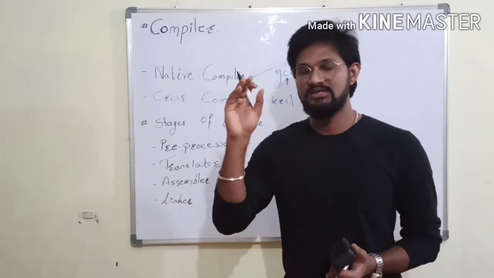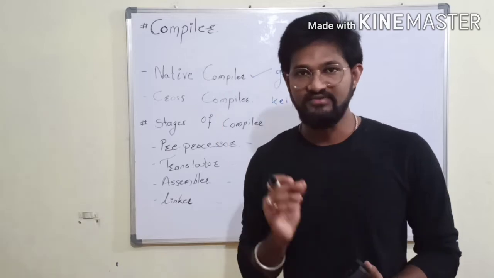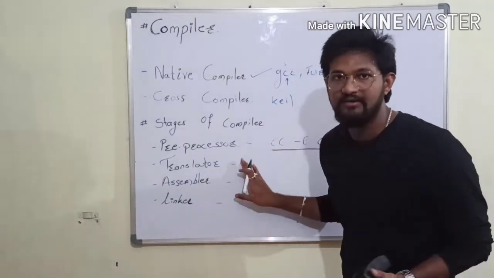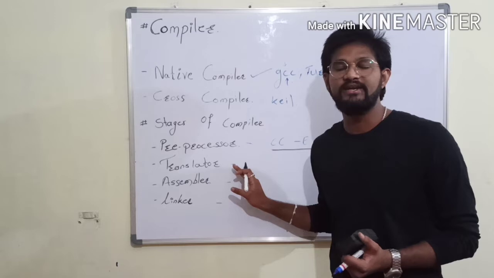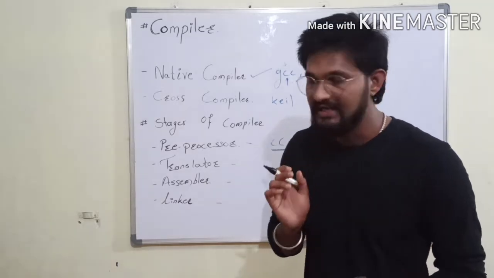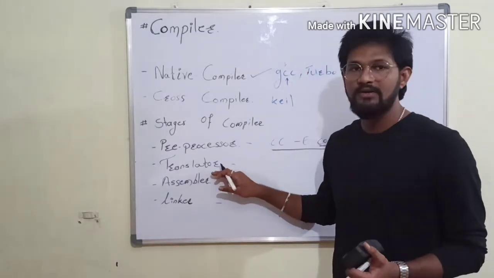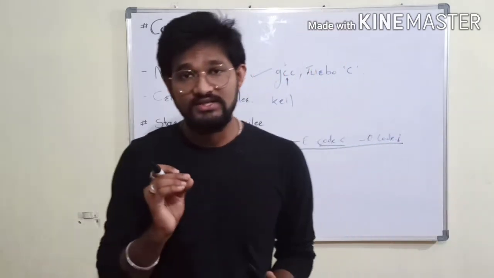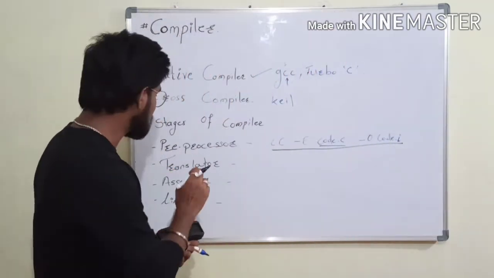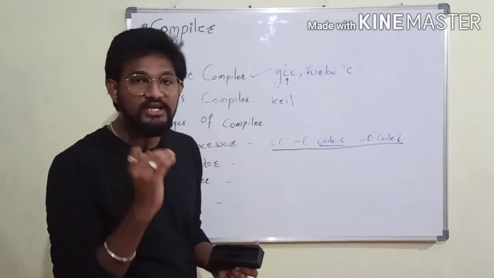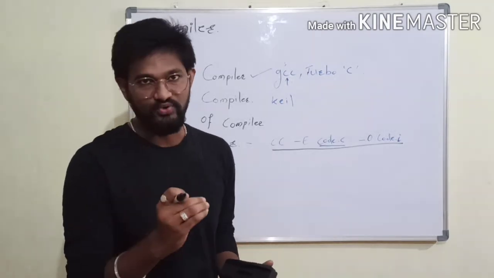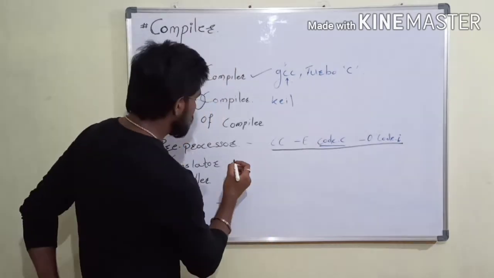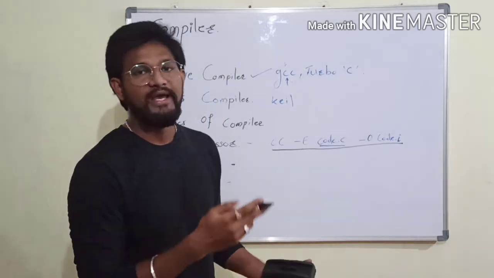For example, if I add a semicolon after the printf statement, it will throw an error, because in the translator stage it is identified that you missed some of the syntax. So syntax is checked in the translator stage. Also, the translator stage is most important because it converts your C program to an ASM program, that is, an assembly language program.